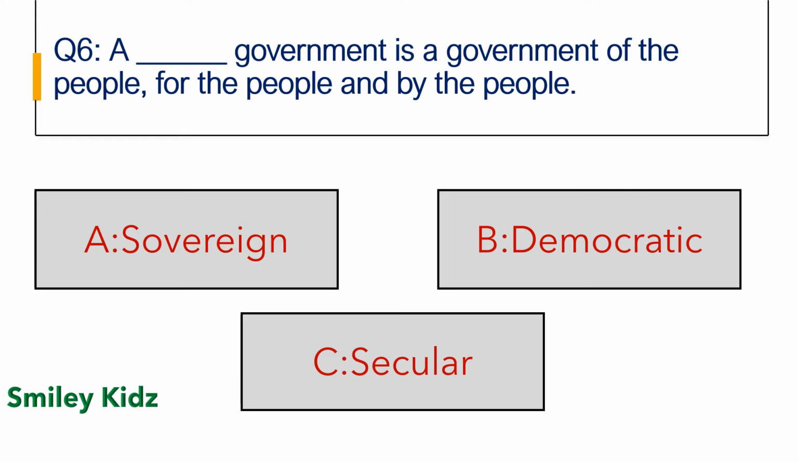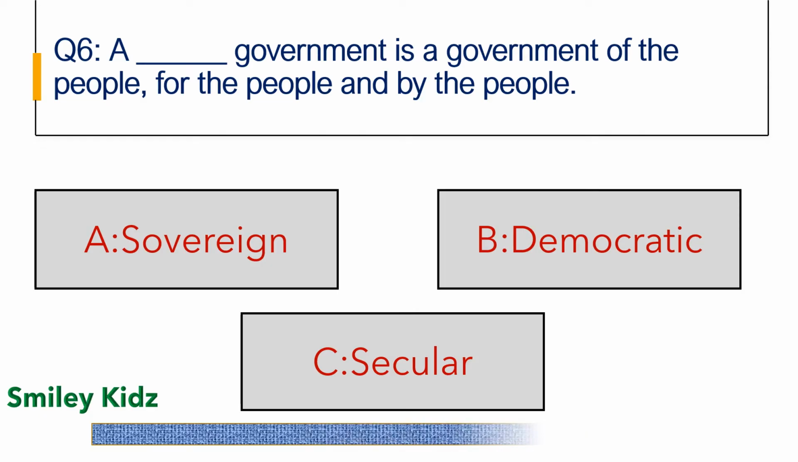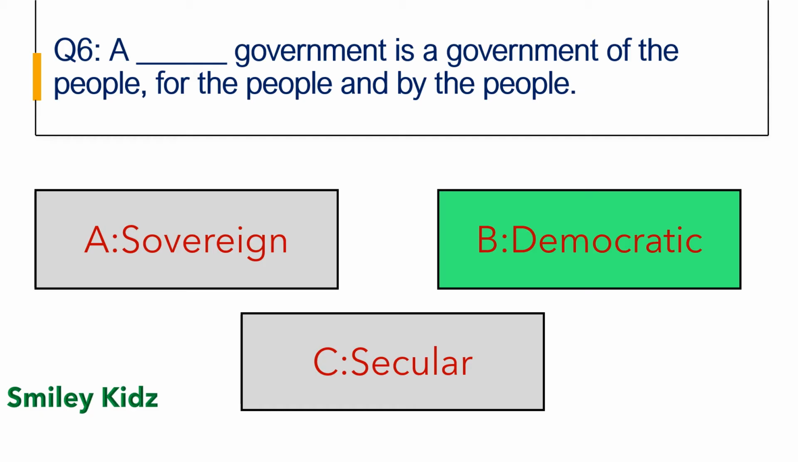Your time starts now. And your time is up. And the right answer is democratic. A democratic government is a government of the people, for the people and by the people.